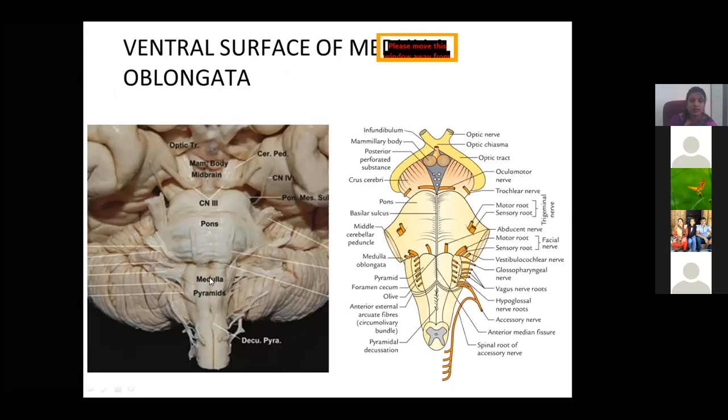So this is the ventral surface of the medulla oblongata. You can recognize the pons here, and the medulla oblongata. As I told you, this is the pyramid here, and here is the elevation called the olive. Why is it called the olive? Because of the presence of the inferior olivary nucleus. So this is the pyramid decussation. You can make out this olive and the rootlets of the hypoglossal nerve. Then you have the glossopharyngeal nerve emerging out, then the vagus nerve, and the spinal root of the accessory nerve.